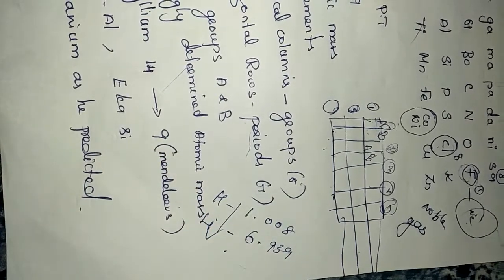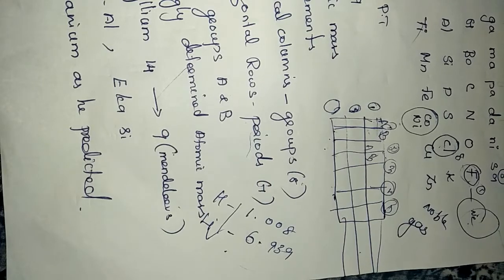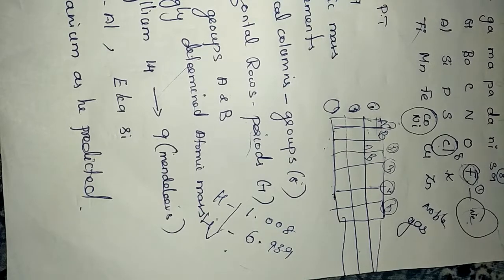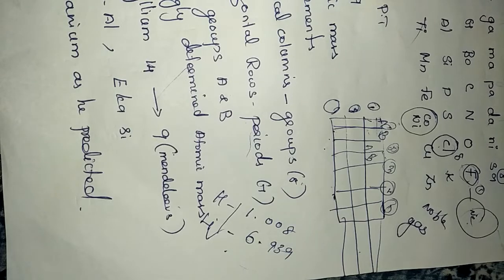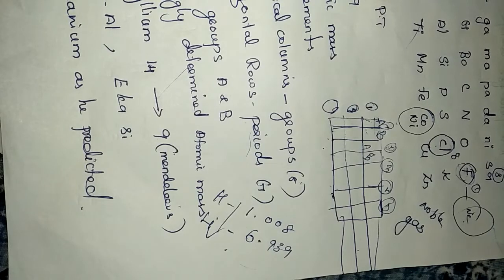In many places he kept 2 elements in the same group. The first demerit of his table is that he assigned wrong atomic mass for several elements. The next one is that he arranged 2 elements in the same group.